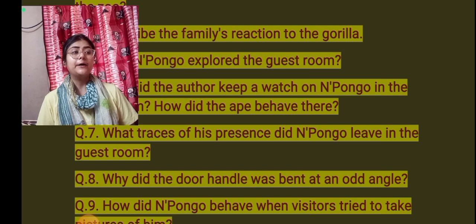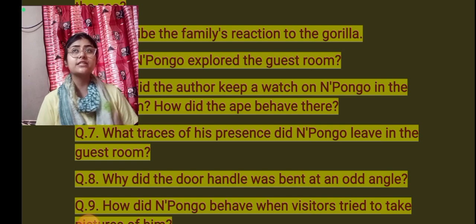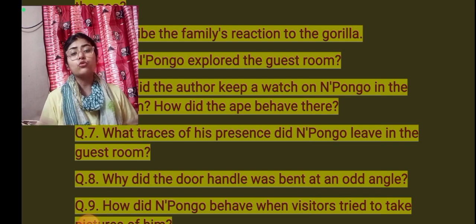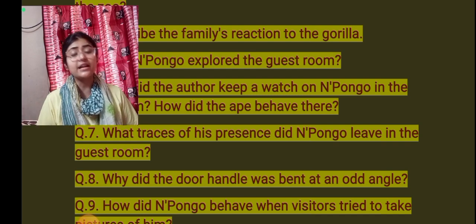But the more they started to meet the gorilla, the more they started to mingle with Npongo, the more they could understand that this ape was completely different from the other apes or the other baby animals.